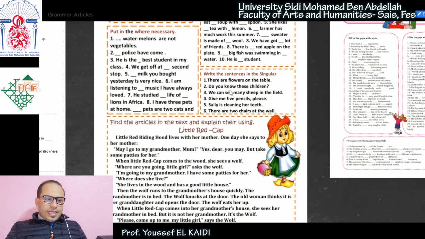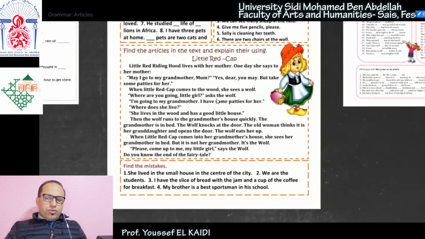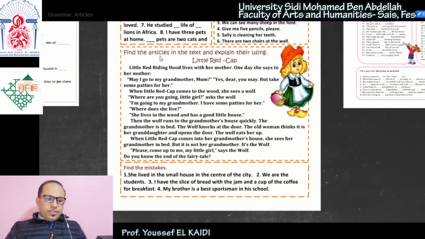Write the sentences in the singular. So here we have sentences in the plural. Write them in the singular form. Let me give you an example. There are flowers on the table. So here there are many flowers. If you want to turn it into the singular form, we change the verb to be from are to is. We say there is a flower. So we use the article a with the word flower in the singular form. There is a flower on the table. So do the same with the other examples.